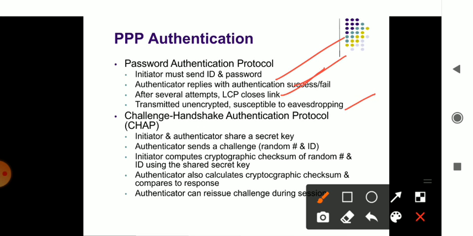And the challenge handshake authentication protocol: the initiator authenticator sends the challenge according to random numbers. If any problem occurs while accessing it, how it can be rectified is that each and every person will be given a shared key. If the person gets that key and enters it properly, only then will it move further.